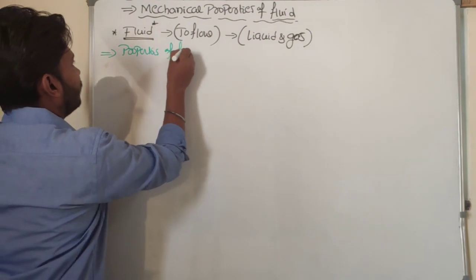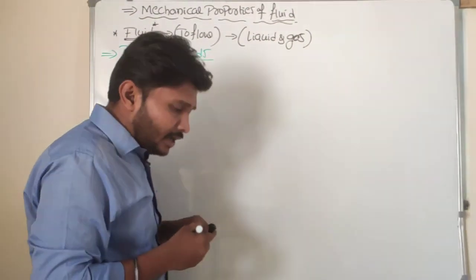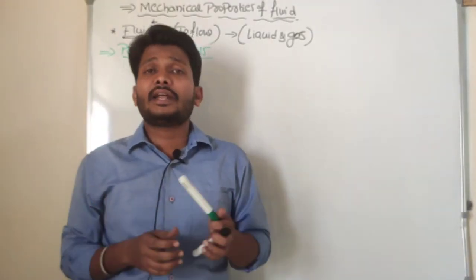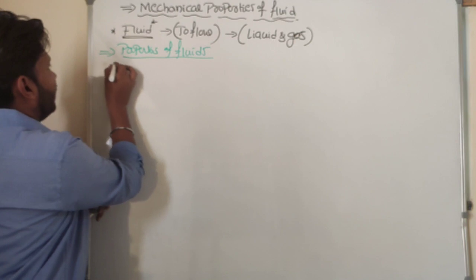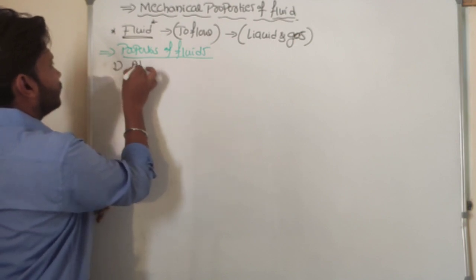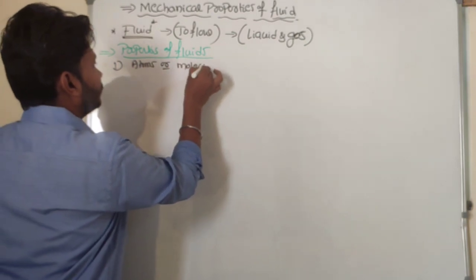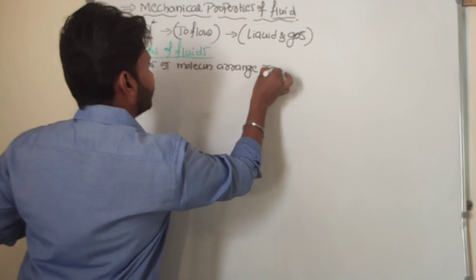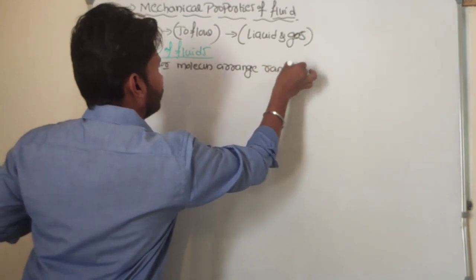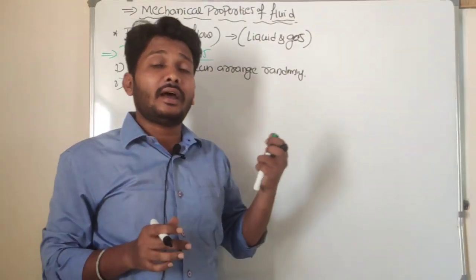Properties of fluids, right? Generally we know that in case of fluid, atoms or molecules are arranged randomly. That is the first property. In case of fluid, it does not have a definite shape.